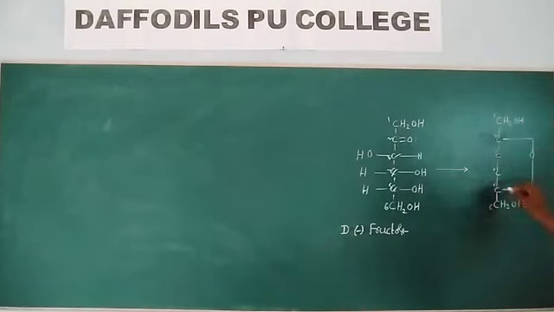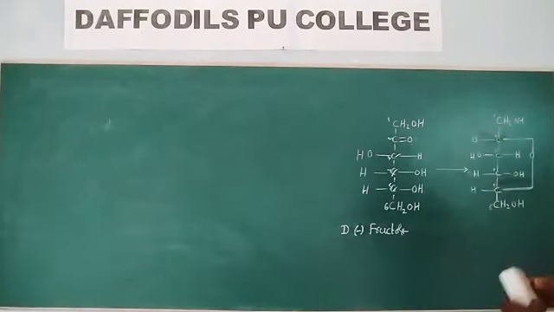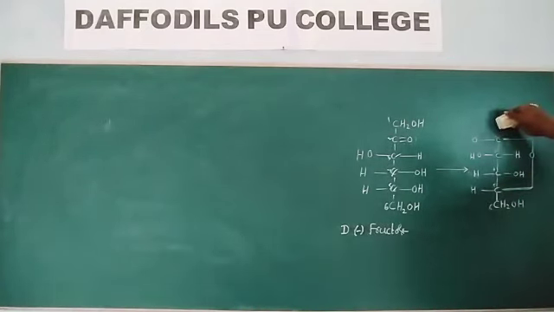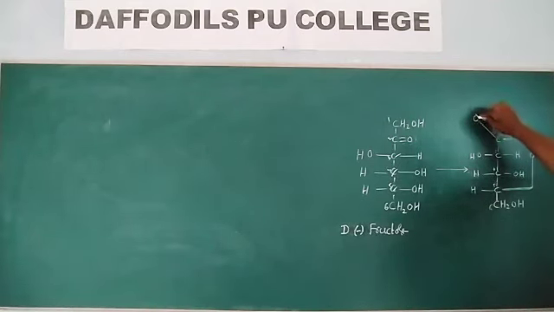In glucose also we see like this. I am now writing the remaining groups: H, OH, OH, H, H. Look here, we also have one OH. Now I am writing this slightly by moving to this side: CH2OH.